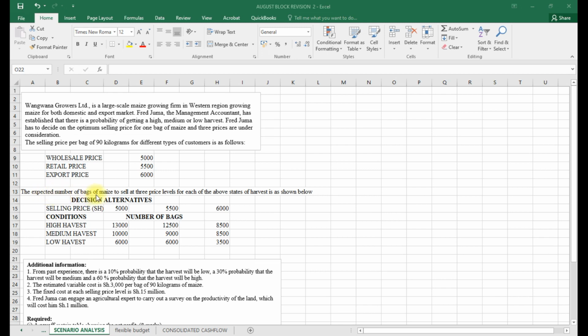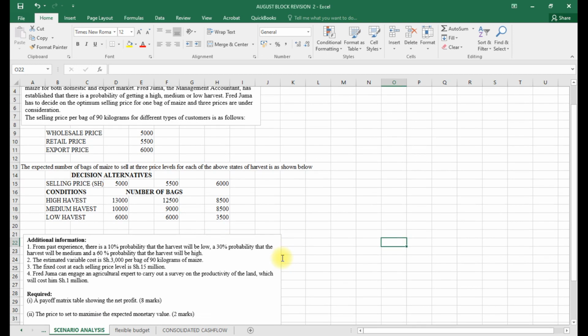The expected number of bags of maize to sell at the three price levels for each of the above states of harvest is as shown below. So the decision alternative, selling price is either 5, 5.5 or 6. Condition, we can either have high harvest, medium harvest or low harvest, and the number of bags at each level that we can be able to sell.